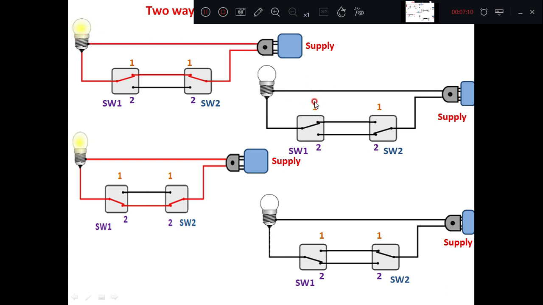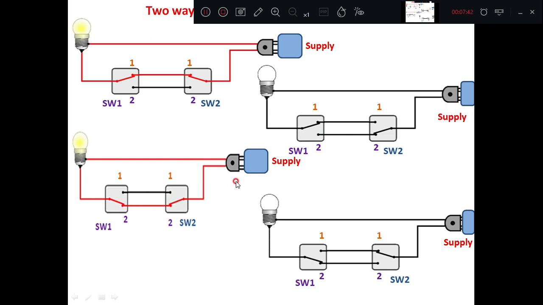Then we'll see the next state. We keep switch 1 at position 1, whereas I am changing the position from 1 to 2 here. In this case, if you give a supply here, there is a discontinuity of supply. Thereby, the light will not glow. Now, taking the third case, I am changing switch 1 from 1 to 2 and keeping the other switch as it is, at 2.